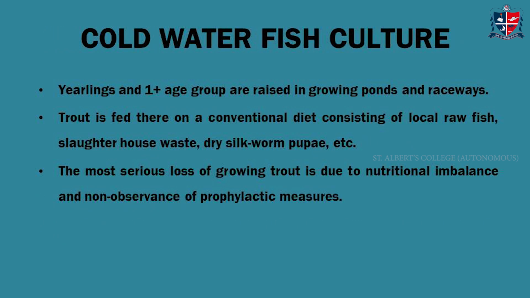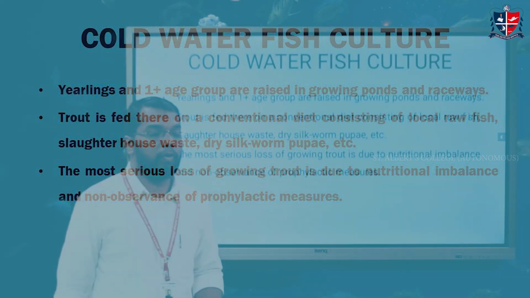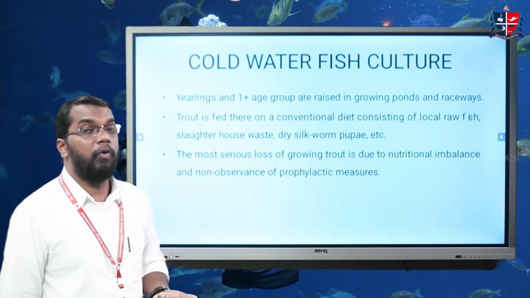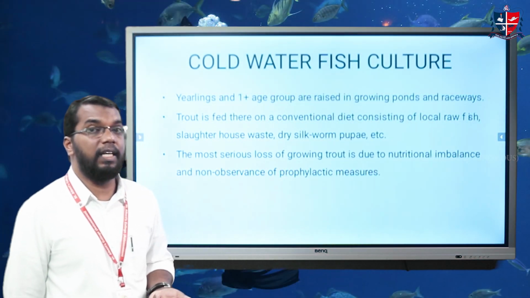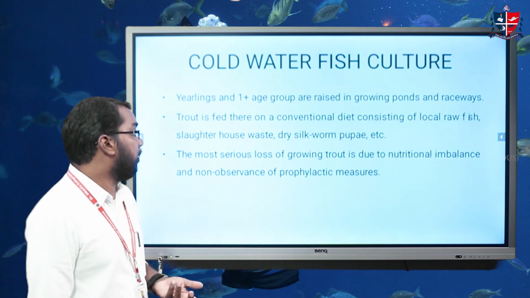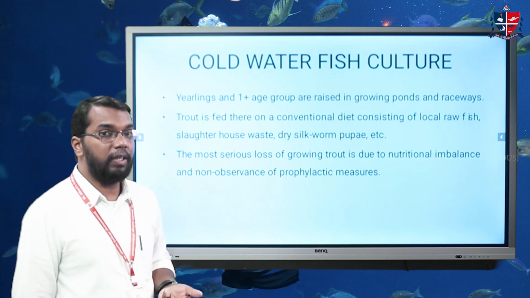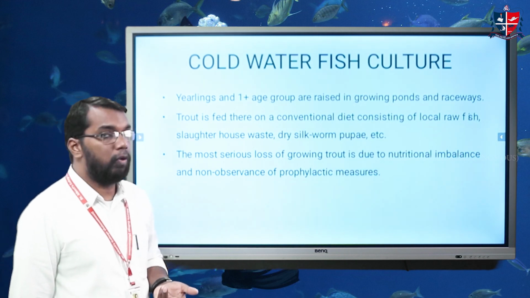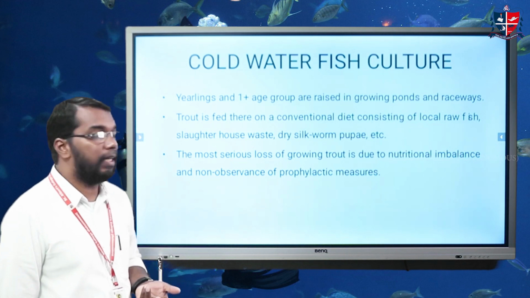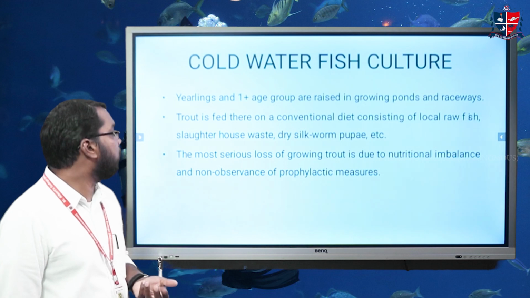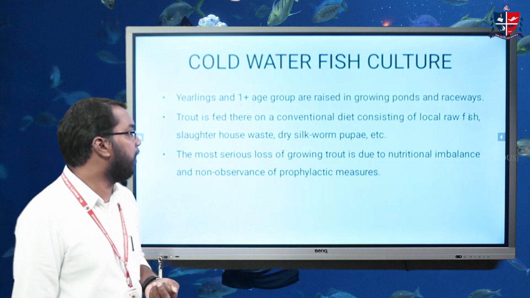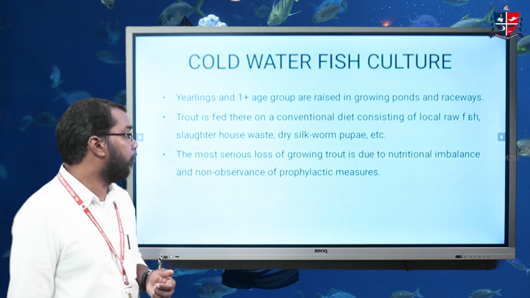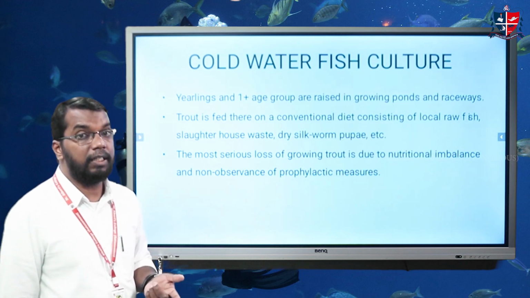For the culture of cold water fishes, we need seed, or young ones, for the culture process. For that, fish of 1 year or more than 1 year age group are commonly used for culture purposes. During the culture period, we provide food as a diet consisting of local raw fish, slaughterhouse waste, and dry silkworm pupae. The most serious loss in growing trout is due to nutritional imbalance and also non-observance of proper prophylactic measures.